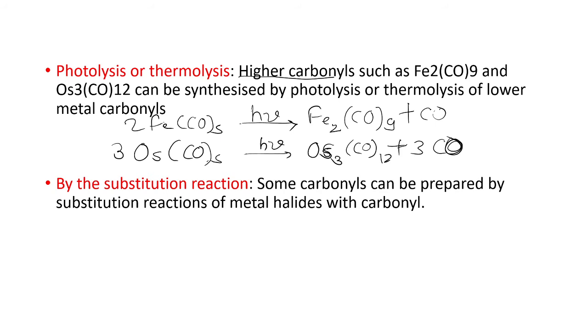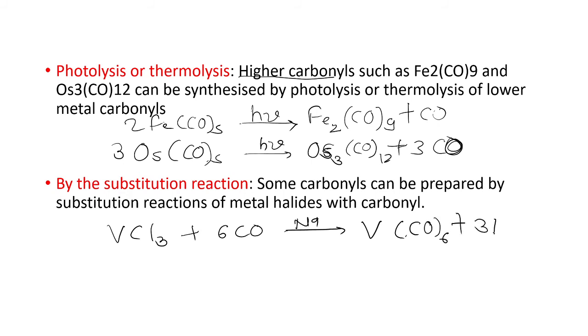For example, vanadium chloride VCl3 reacts with CO under the condition of Na, and gives V(CO)6 plus 3 NaCl. Here the chloride is replaced by the carbonyl group, so it is the substitution reaction.